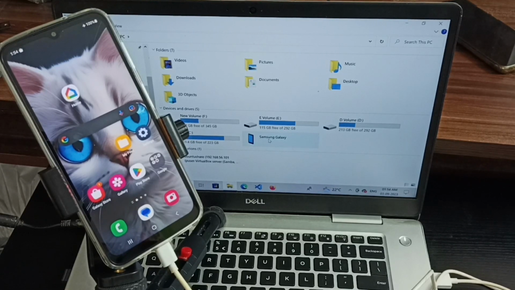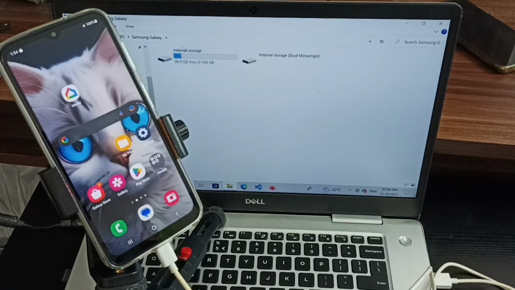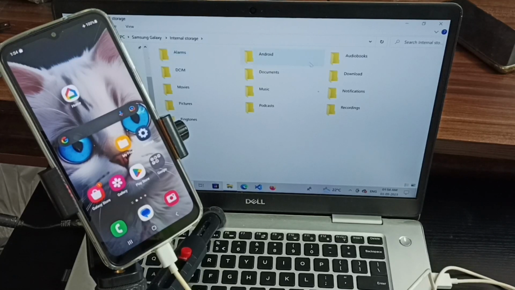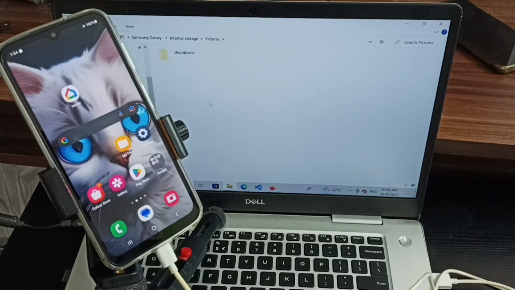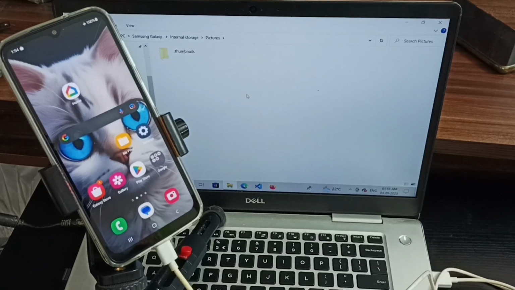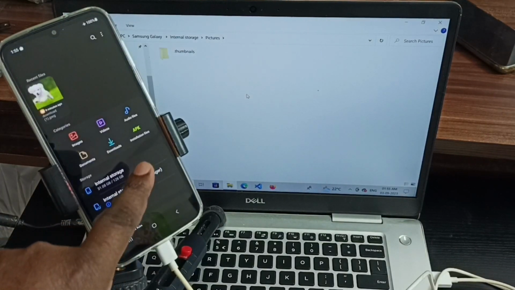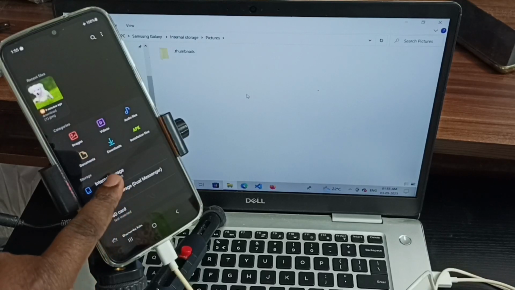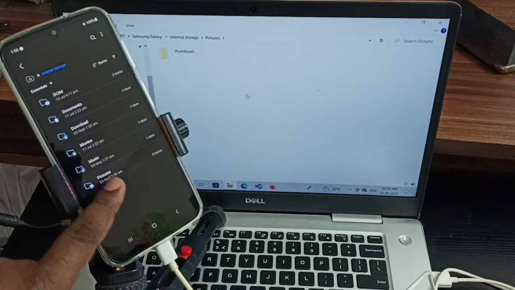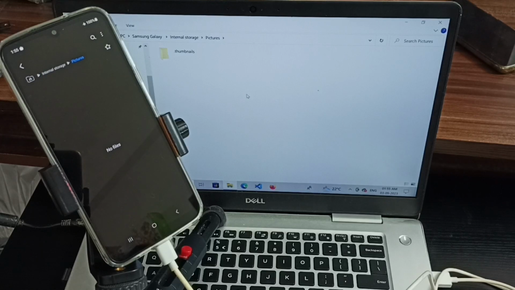Let me open this folder, and here we can see internal storage. So this is the internal storage of this phone. Let me open it, and here we can see the folders. Let me go to pictures folder. So right now this folder is empty. So let me go to same folder here. Go to my files, internal storage, pictures. See, that folder is empty.